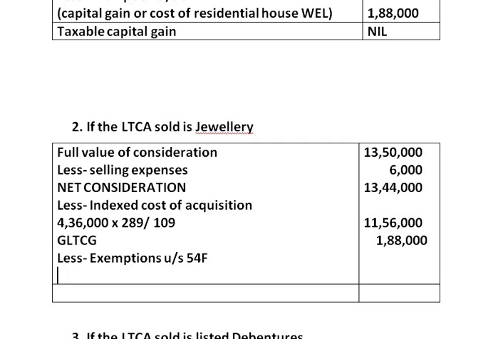Here we calculate exemption as cost of new house, that is 2 lakh rupees, into the capital gain. We got capital gain of 1,88,000. This is divided by net consideration. We have got net consideration amounting to rupees 13,44,000.